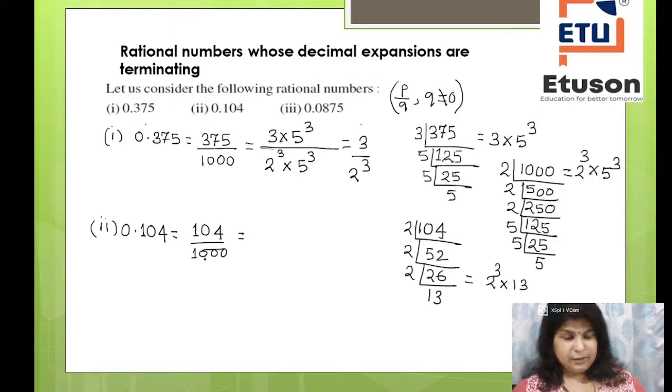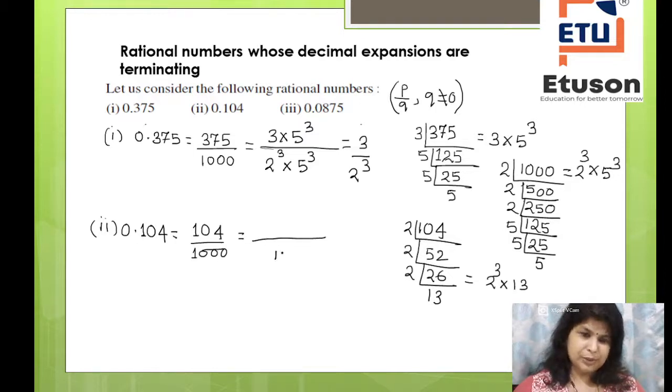Otherwise, there is another way also. 1000, we know, is 10 to the power 3, right? At the top we have already obtained 2 to the power 3 into 13. I thought I should show you this method also. 1000 is equal to 10 to the power 3, correct? Now 10 is what? 2 into 5.